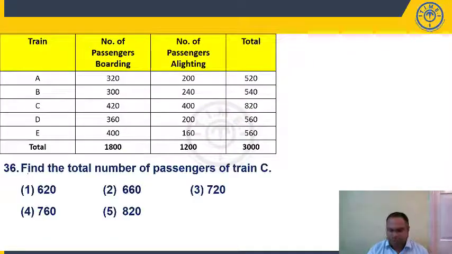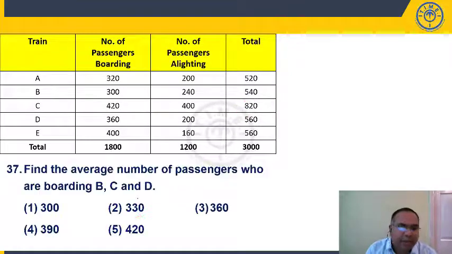Now let us take up questions. Question number 36. Total number of passengers of train C. See, questions in case it will be easy. 820. 820 is present in choice 5. Question number 37. Find the average number of passengers who are boarding in B, C, D.